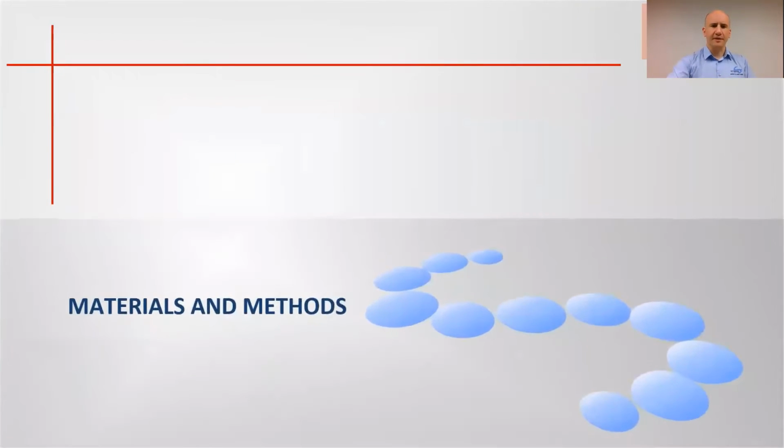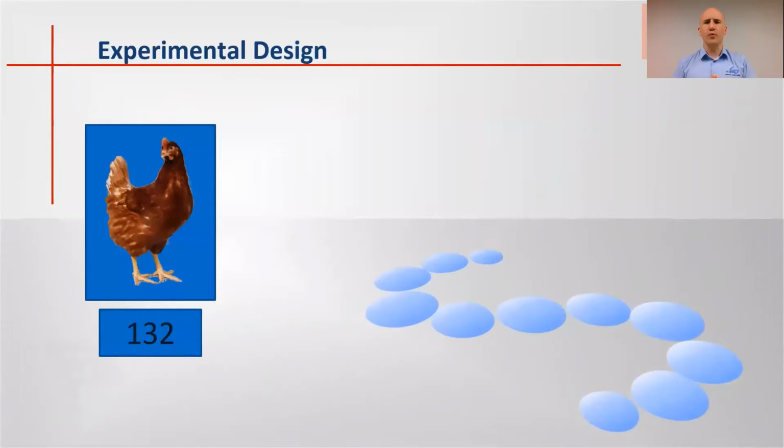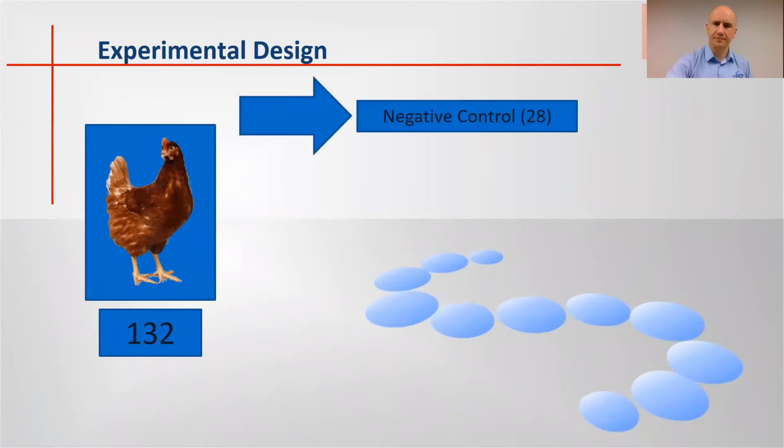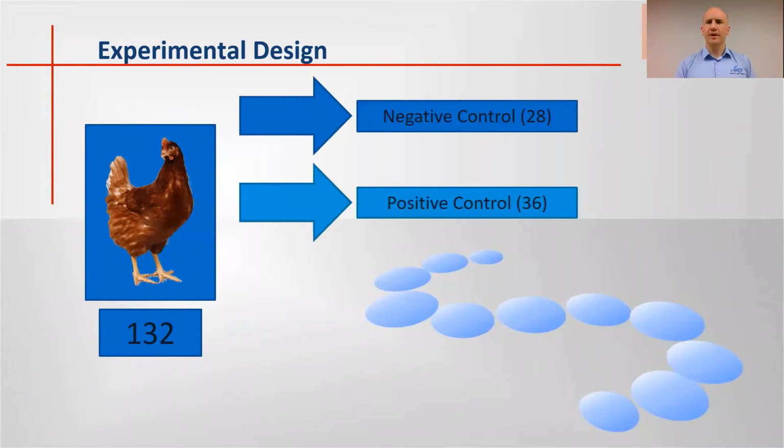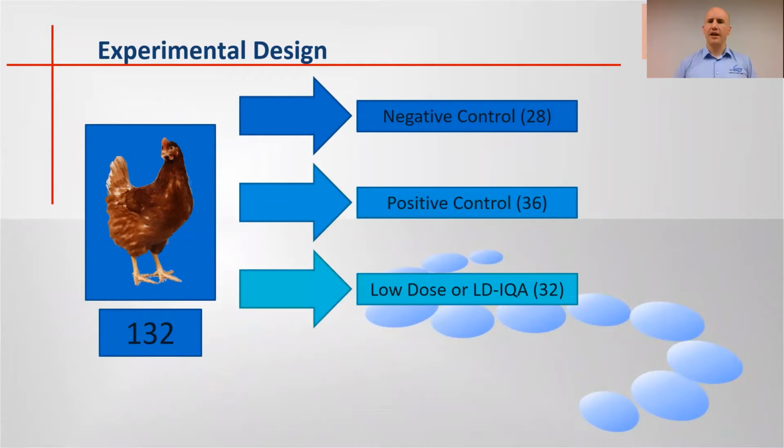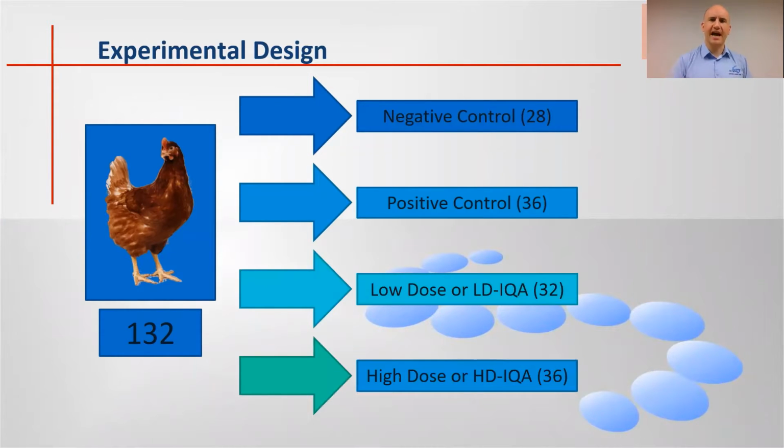In our experiment, we used 132 Highline Brown hens divided in 4 groups: negative control, positive control, low dose, and high dose of alkaloids. In the negative control, we gave a regular, unsupplemented diet to the hens, and they were not challenged with Campylobacter hepaticus.